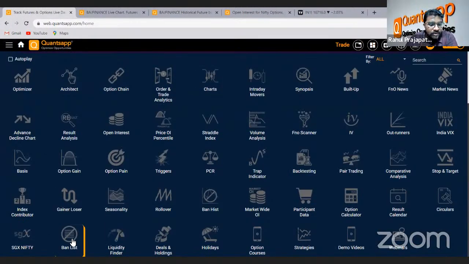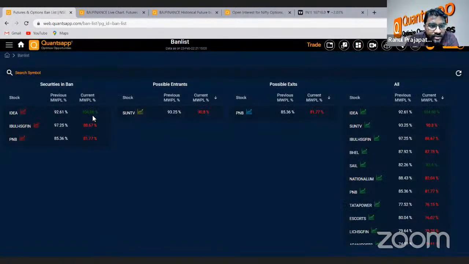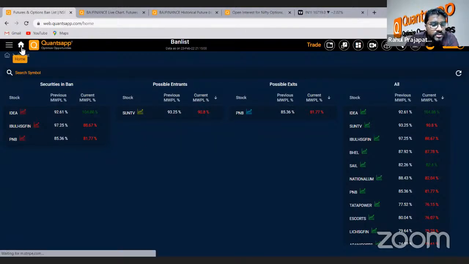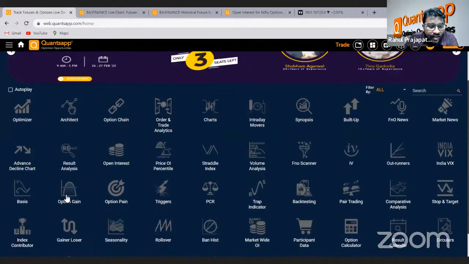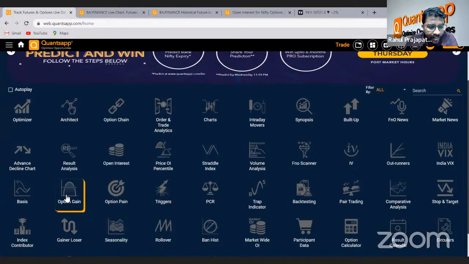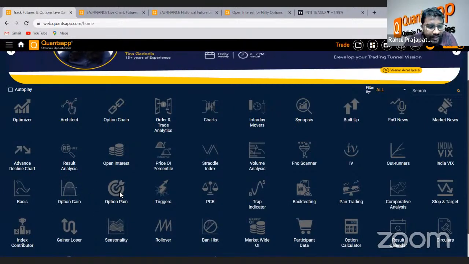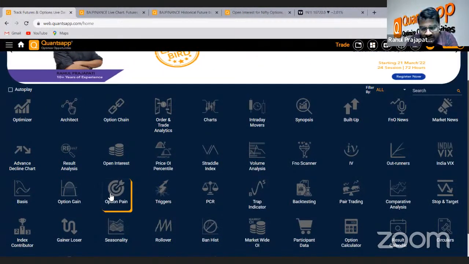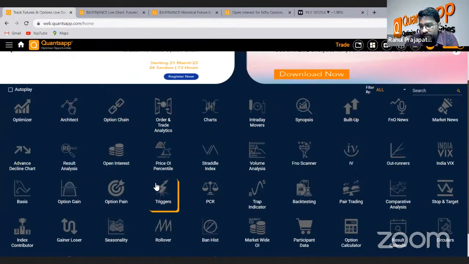Okay. Now, if you go and check the ban list, the new additions specifically are India Bulls Housing Finance and PNB. Now we can also check the option gain and option pain levels, but with this huge gap down, these levels will probably be obsolete as of now for this specific expiry, right? So let's wait and see how the market opens, and then we will try to comprehend how the market behaves after that, right?